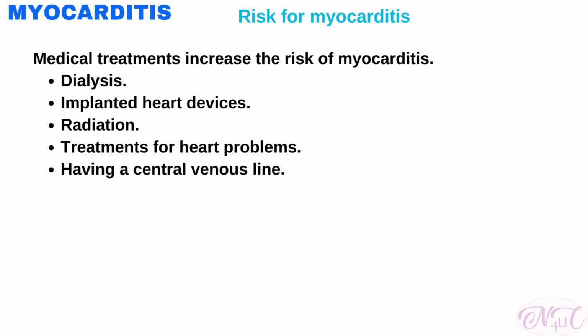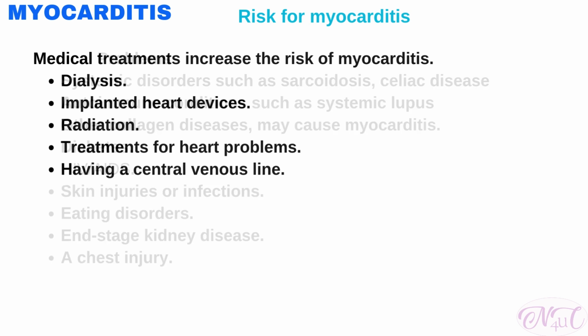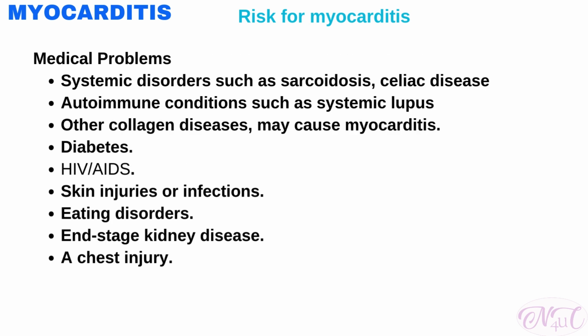Some medical treatments that increase the risk of myocarditis include dialysis, implanted heart devices, radiation, treatment for heart problems, and having a central venous line. Some medical problems can put a client at risk of getting myocarditis, including systemic disorders such as sarcoidosis, celiac disease, and autoimmune conditions such as systemic lupus and other collagen diseases. Diabetes, HIV or AIDS, skin injuries or infections, eating disorders, end-stage kidney disease, and a chest injury can also cause myocarditis.